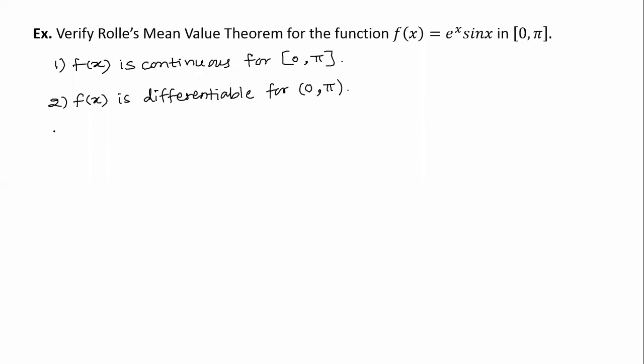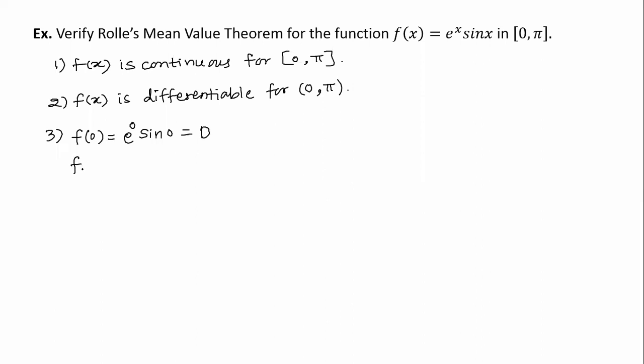And the third thing, let us see what is f of this. F of 0 is e to the power 0 into sin 0, which is 1 into 0, that is 0.